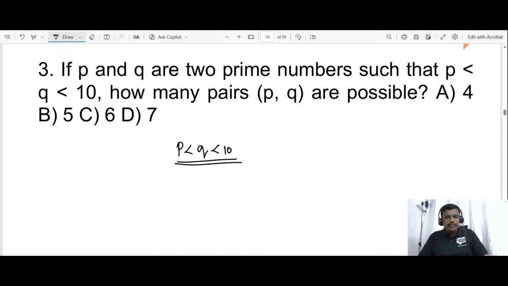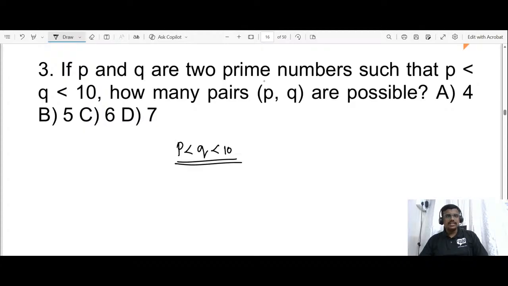They have stated that P and Q are less than 10. So try to find the prime numbers between 1 and 10, and with the help of this, you could make the possible arrangements. This is the logical application type of question which can be asked in the UPSC CSAT examination. Ashwini has stated C, 6. Very good, Ashwini.